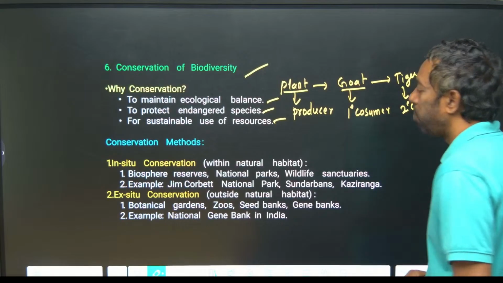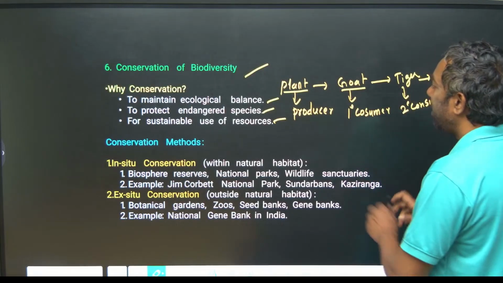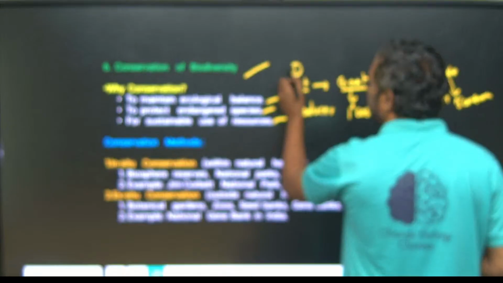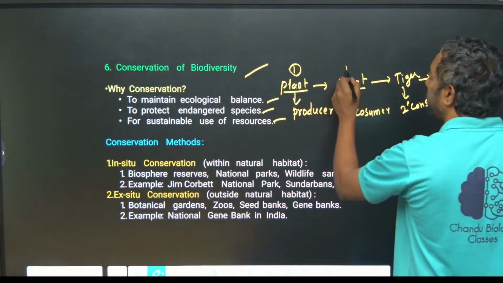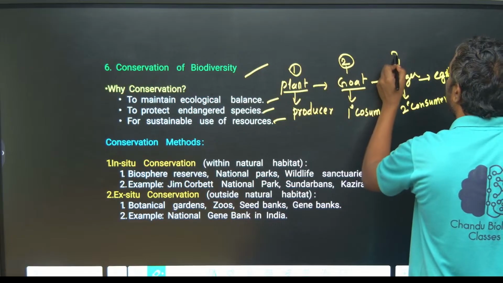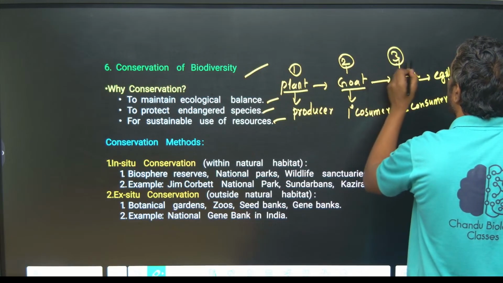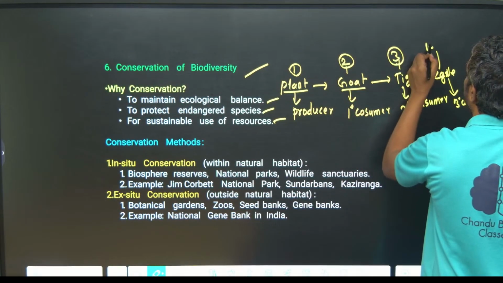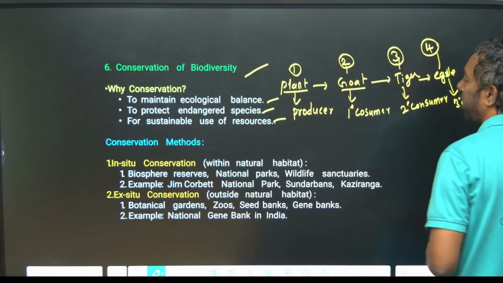Tertiary consumer. Okay, so this is place 1. Guys, listen carefully. What is ecological balance? This is place 1, this is place 2, this is place 3 in the ecosystem, and this is place 4. Eagle is place 4 in the ecosystem, final.